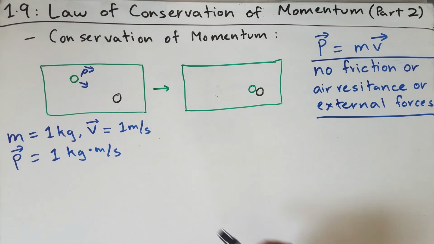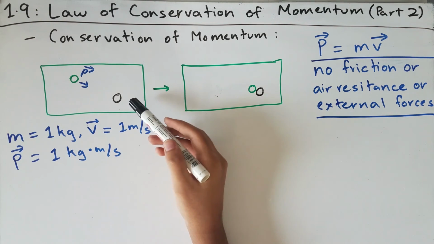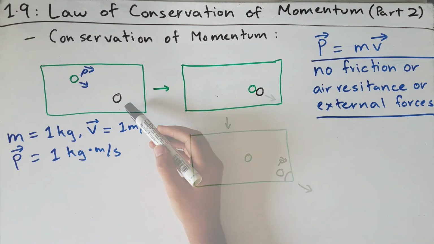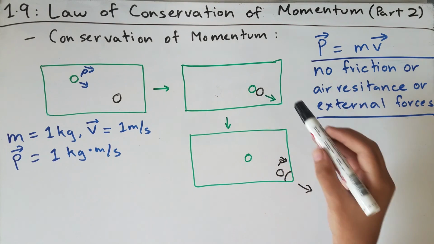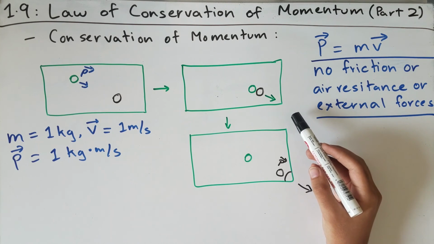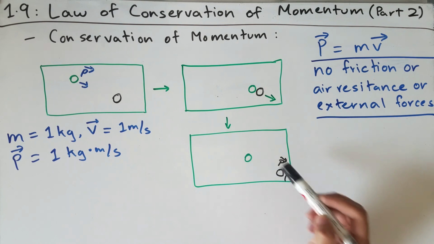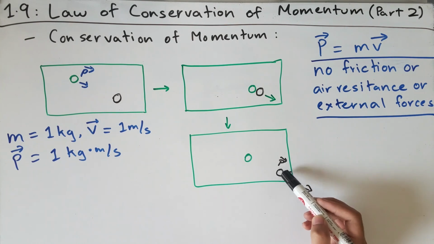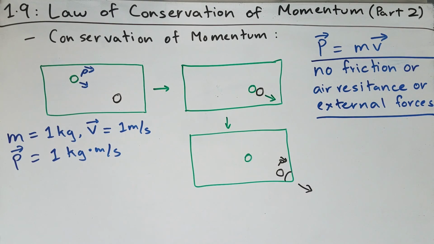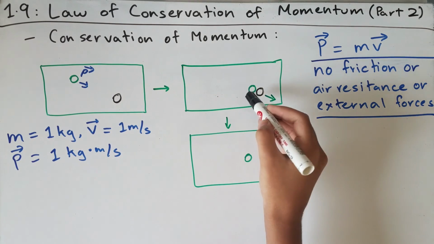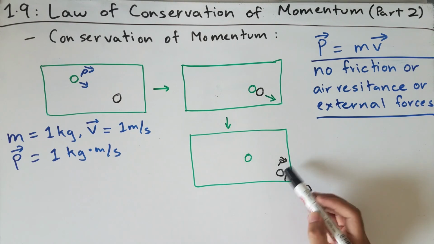We know that this black ball originally has no momentum as it has no velocity. And so when the cue ball hits that black ball, the black ball will travel at a certain velocity as the momentum from the cue ball will be transferred to the black ball. The black ball will gain a momentum of 1 kilogram meter per second as all the momentum will be transferred from the cue ball to the black ball, and it will put it inside the hole.